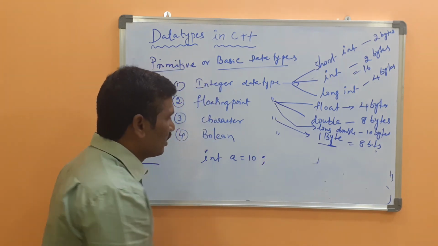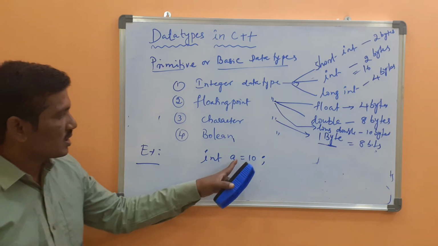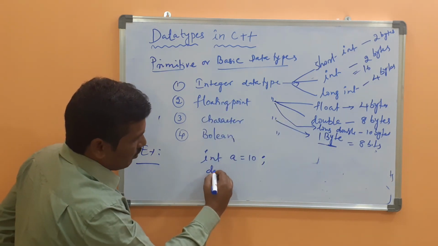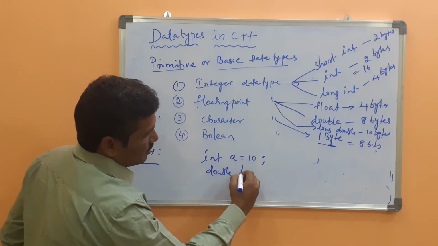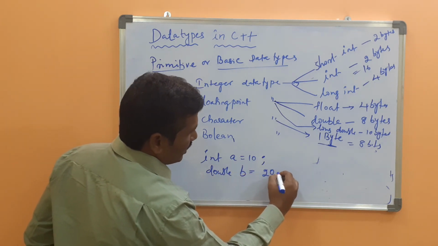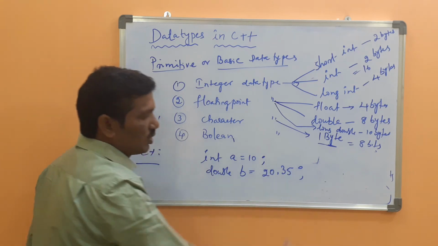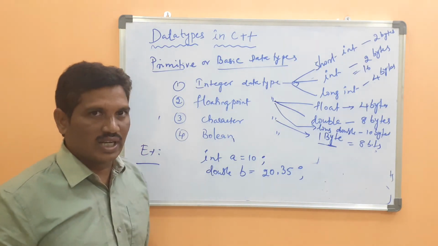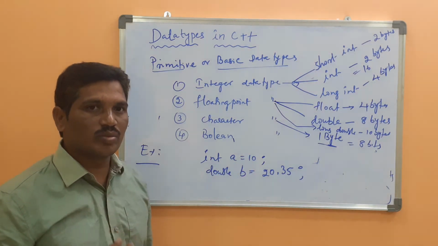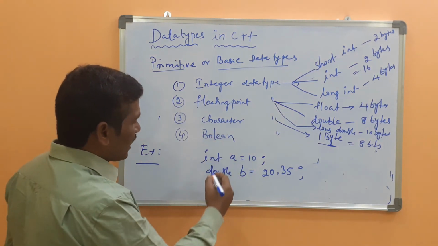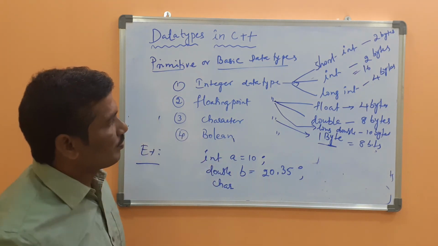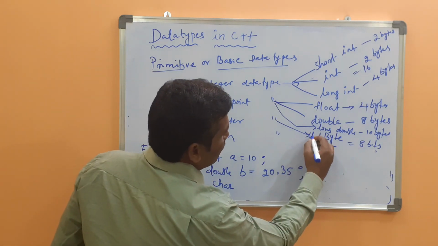Int a equal to 10, because a belongs to the integer. Suppose I want to use double or float. Double, suppose b equal to 20.35. This is the way you have to initialize the values, because in the last class we had a discussion on the variable concept. a and b are nothing but the variables. Character data type is char.